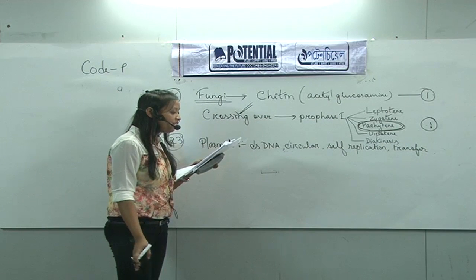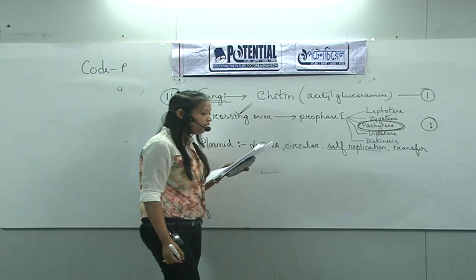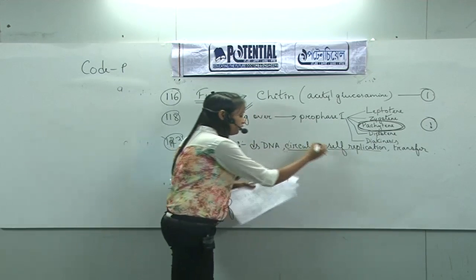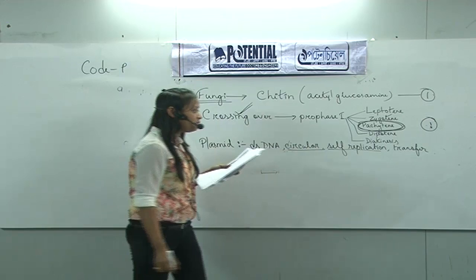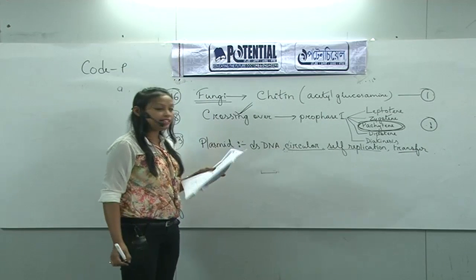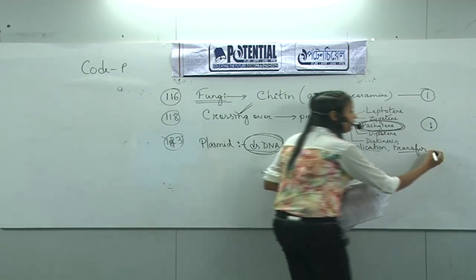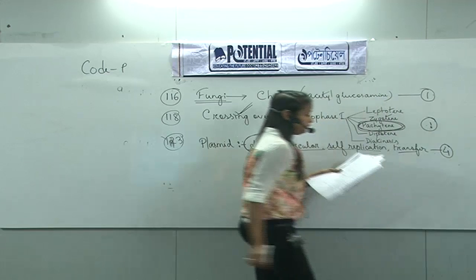So the first option, independent replication, is correct. Option 2, circular structure, is also correct. Option 3, transferable, is also correct. Option 4, single stranded, is incorrect because we know plasmid is a double stranded structure. So the correct answer will be 4.